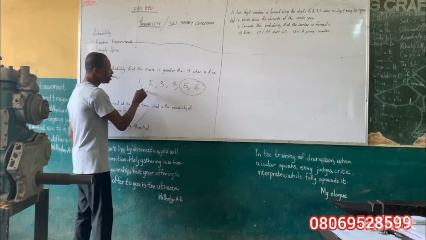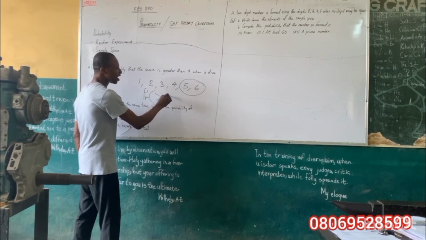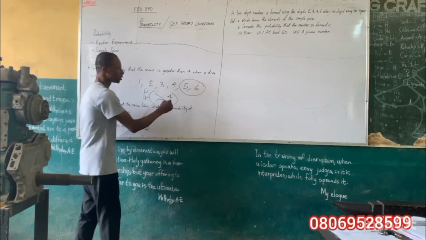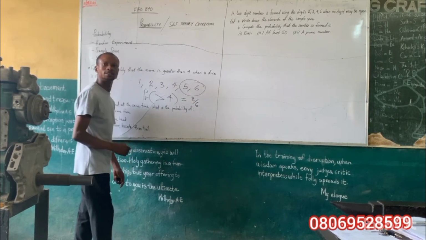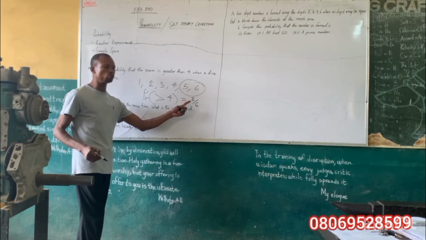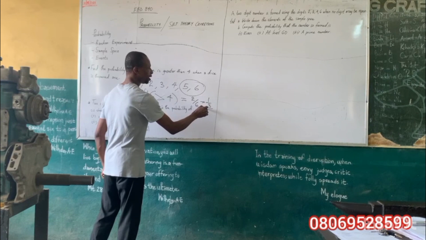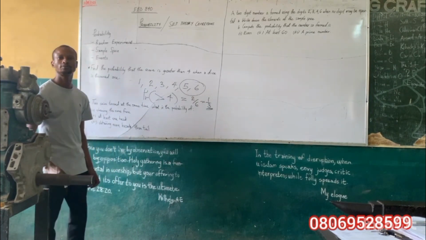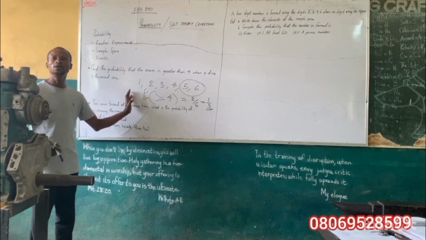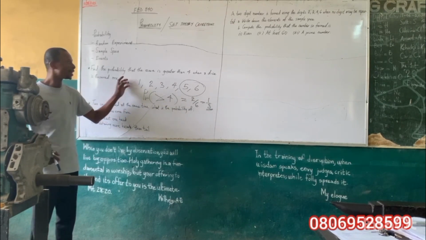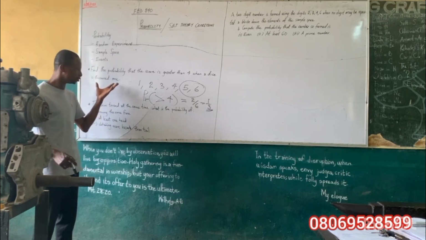So the probability of greater than 4 is equal to 2 out of 6, and when we cut 2 by 6, we have 1/3 as the answer. That's the first question that I was able to coin out of our past questions related to this.